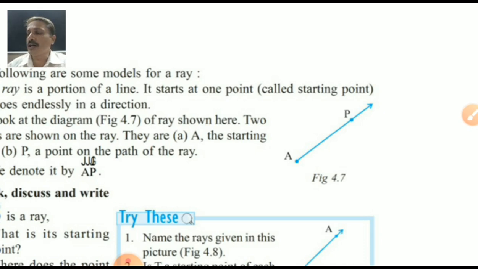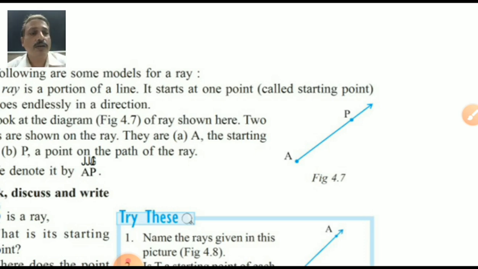Students, look at diagram 4.7 of the ray shown here. Two points are shown on the ray. They are A, the starting point, and P, a point on the path of the ray. The starting point is A, not P. Think and discuss: if PQ is a ray, what is the starting point?